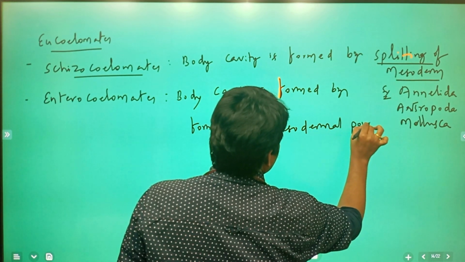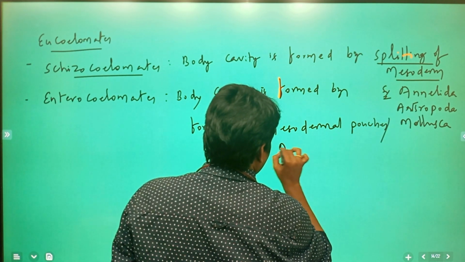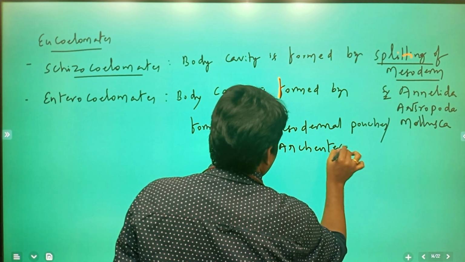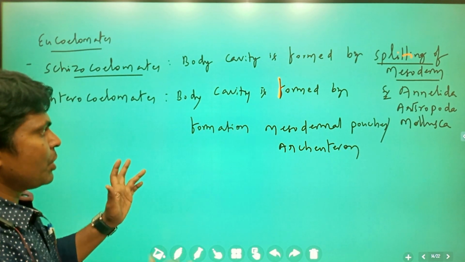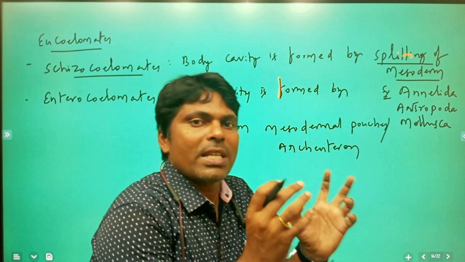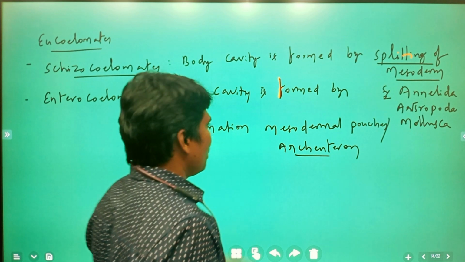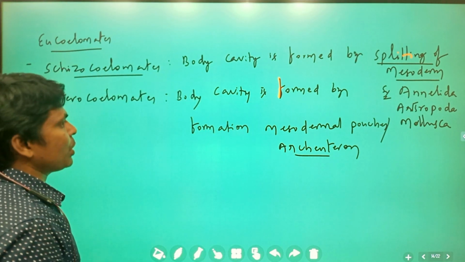Whatever mesoderm forms pouch-like structures, we call it archenteron outgrowth. So that first type of cavity we can see in enterocoelomates.